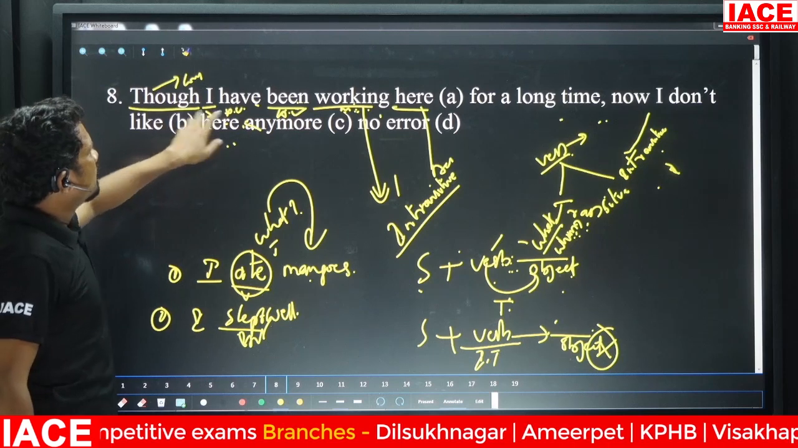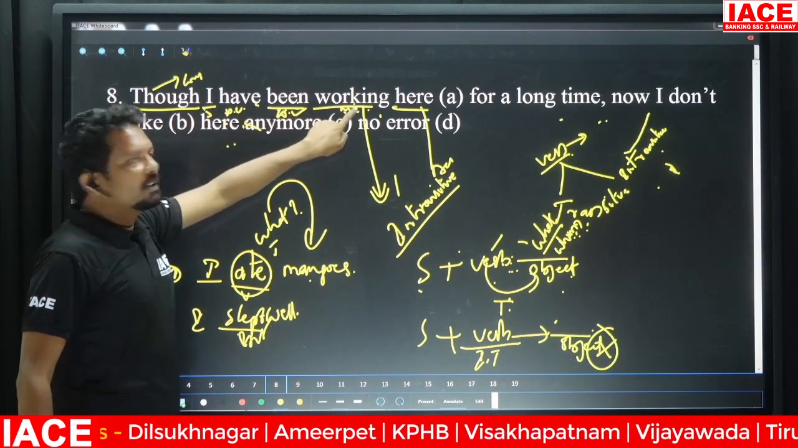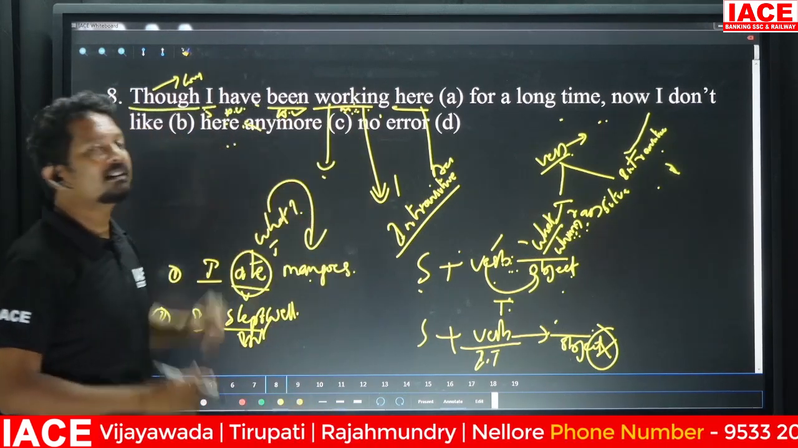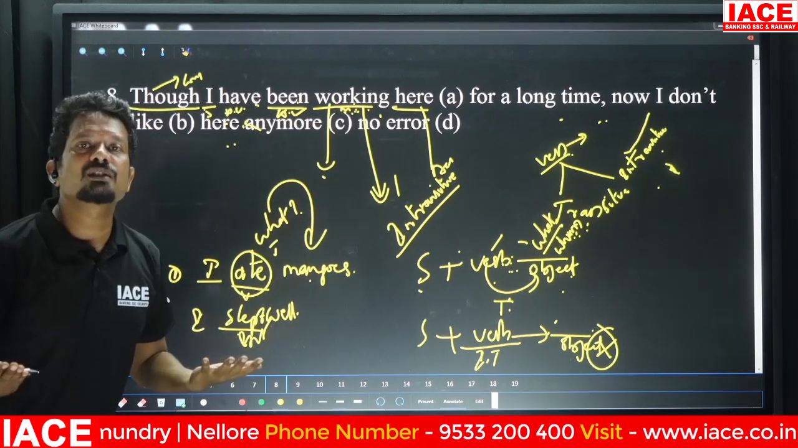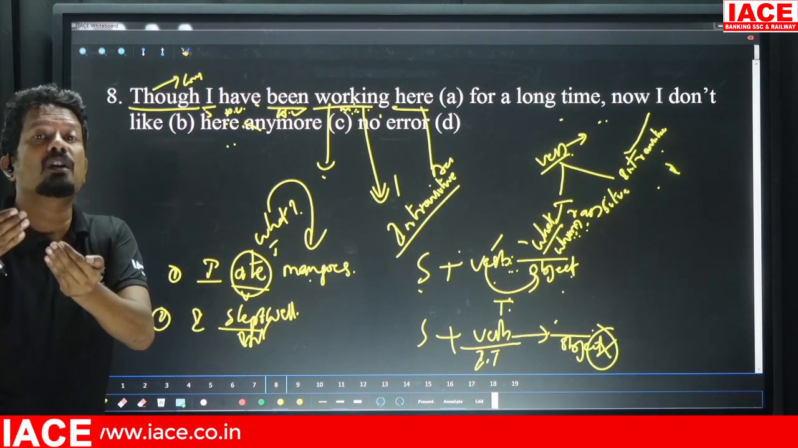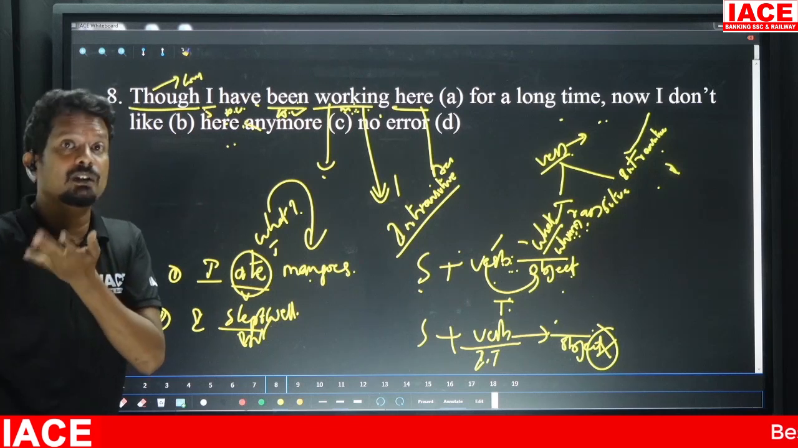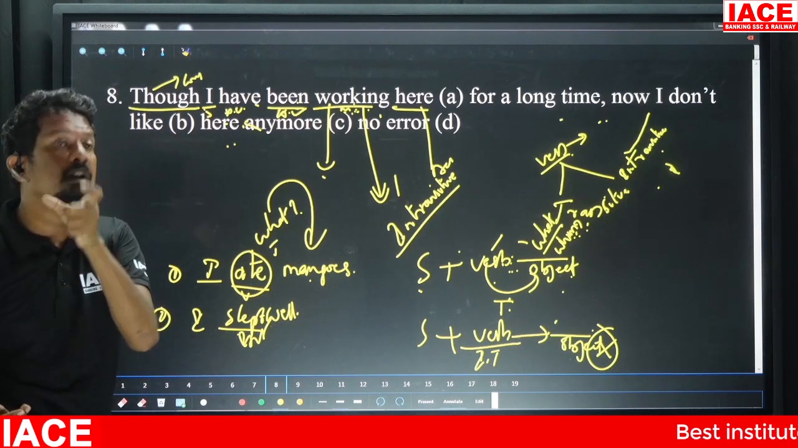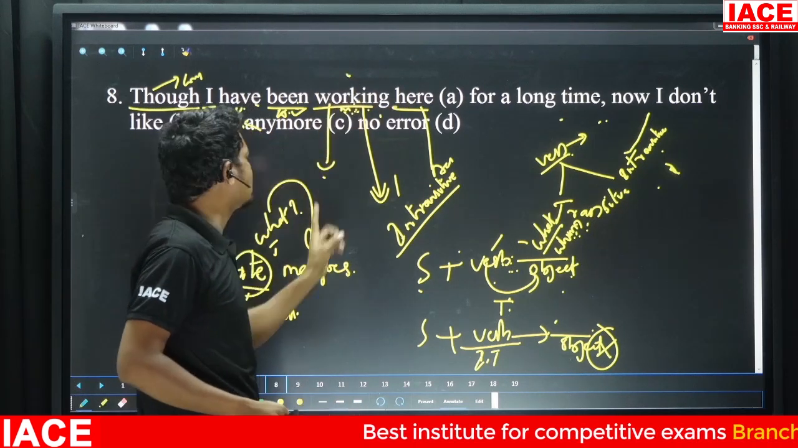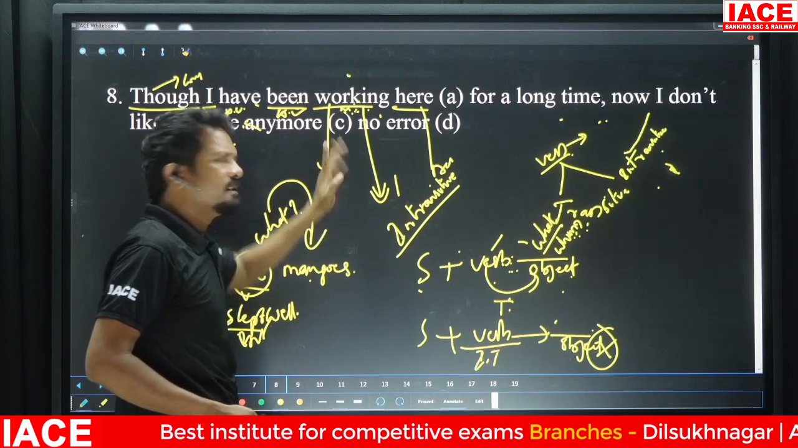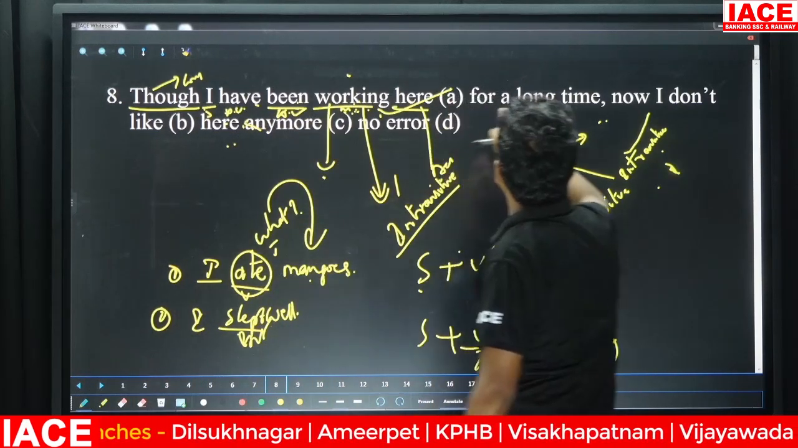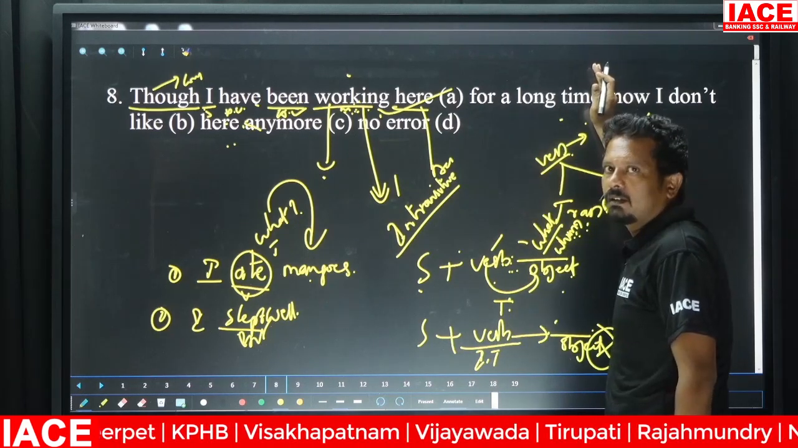Though I have been working, right now, working is your verb. Is it a transitive verb or an intransitive verb? Working what? You cannot ask a question using what here. You can use where, why, but you cannot use what. It means this has no object. When it has no object, obviously this is intransitive. Absolutely fine until here, though I have been working here for a long time.